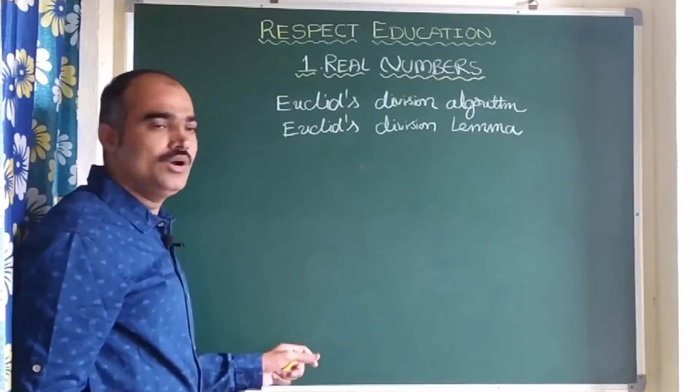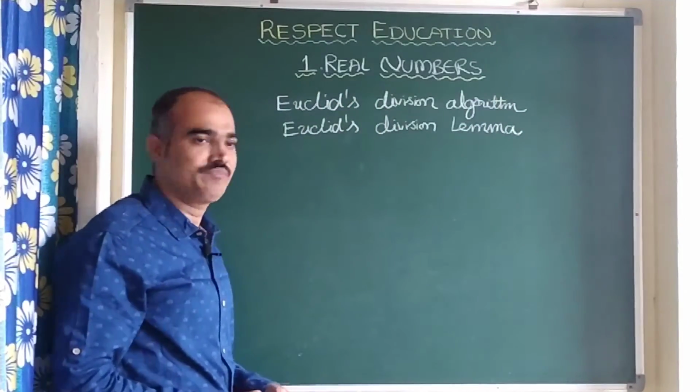First, I would like to tell you what is Euclid's division lemma.